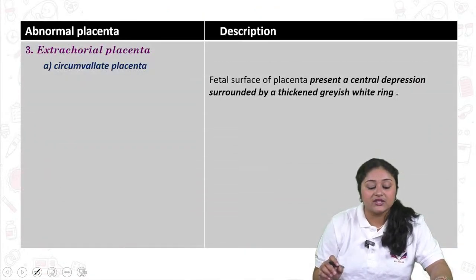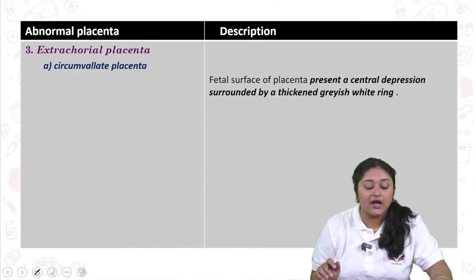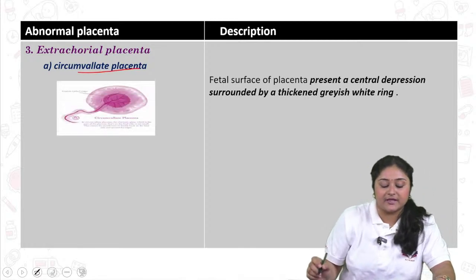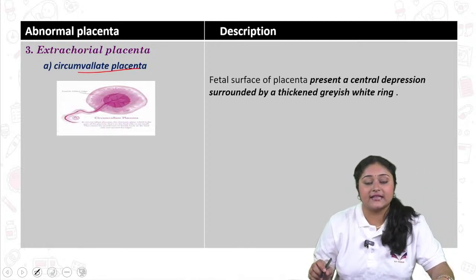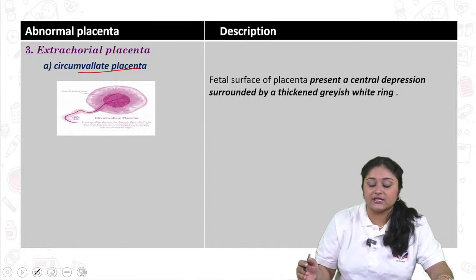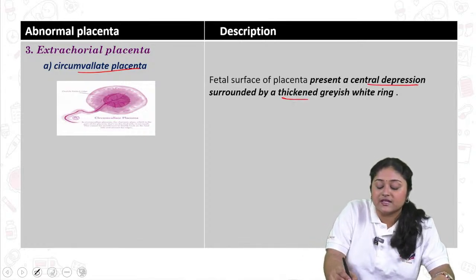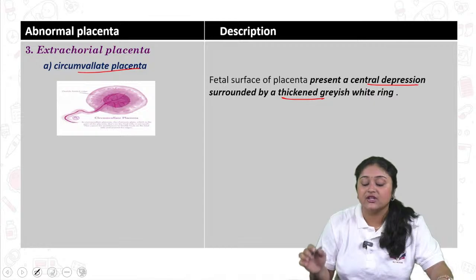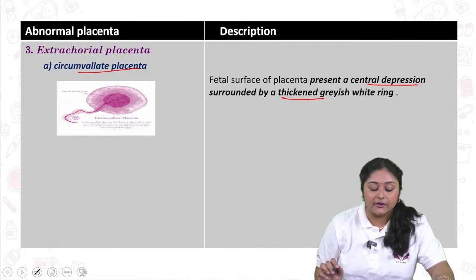Now come to the next, that is extrachorial placenta, or under this, the circumvallate placenta. Circumvallate placenta is where the fetal surface of the placenta presents a central depression which is surrounded by a thickened grayish white ring. So that is called circumvallate placenta.